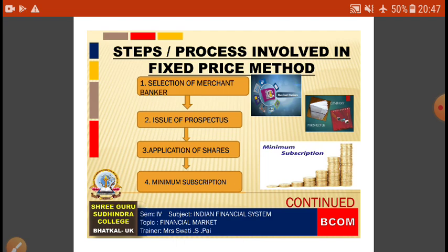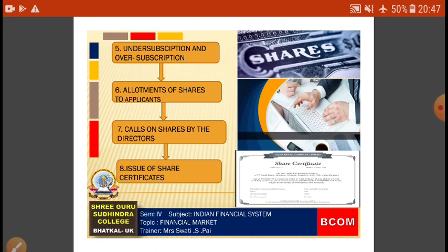Okay, now the fifth one, that is under subscription and over subscription. When the shares are offered for public subscription, the money received on application for shares will not be exactly for the same number of shares for which the offer is made by the company. If the application money is received for less number of shares, it is said to be under subscription of shares.